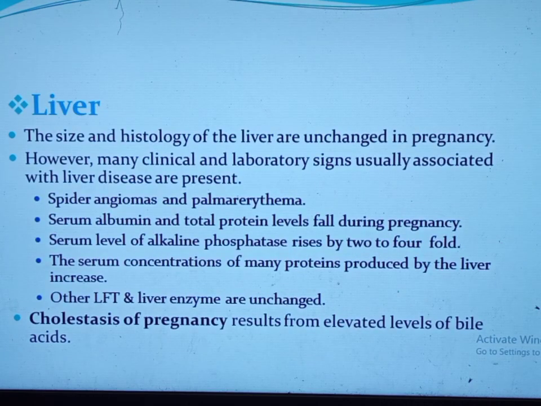When we see the liver, the size and the histology of the liver are unchanged during pregnancy, but there are many clinical and laboratory signs of liver disease that normally occur in pregnant women. Let us see: spider angioma and palmar erythema are increased in normal pregnant women because of the high level of estrogen. Serum albumin and the total protein levels decrease during pregnancy because of hemodilution, and alkaline phosphatase rises 2 to 4-fold because of placental production. The other liver function tests and liver enzymes like bilirubin, LDH, AST, ALT are unchanged during pregnancy.